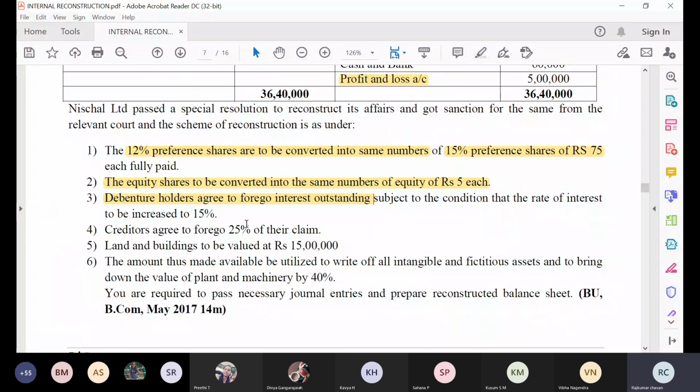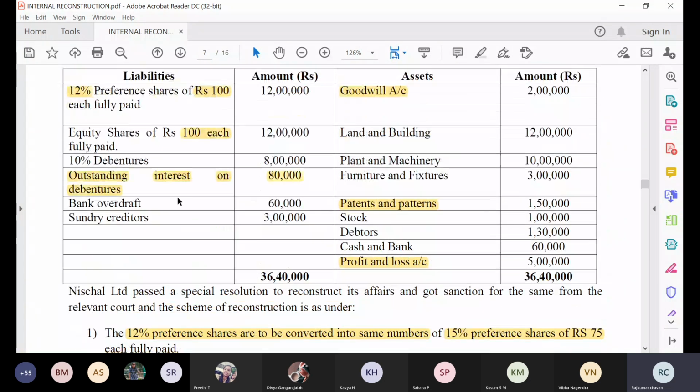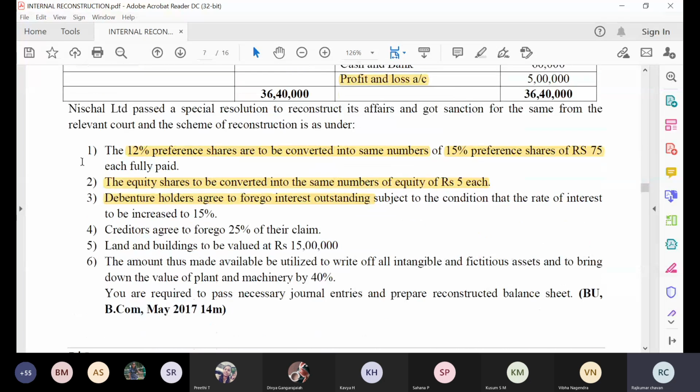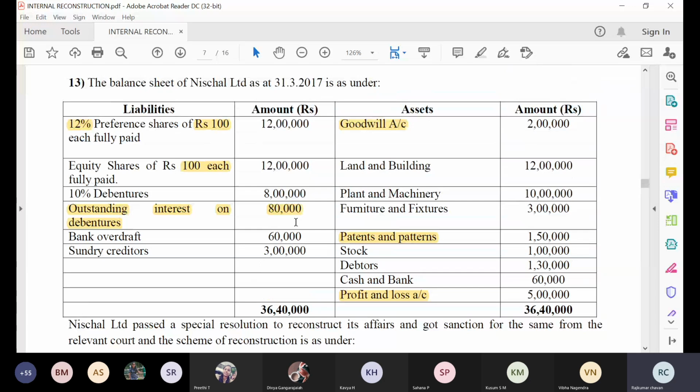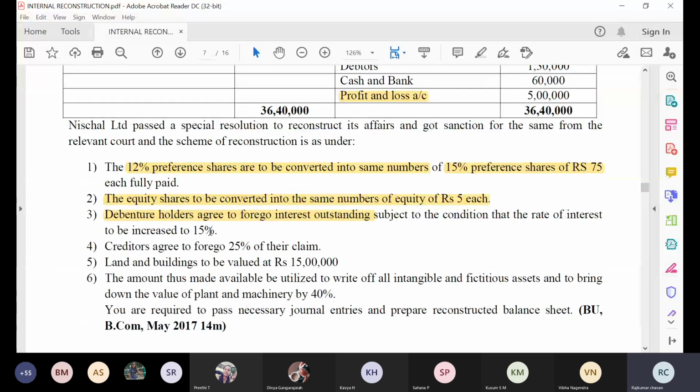Now debenture holders are there in the company. For them we have to pay something called outstanding interest on debenture. It is very clear, they given here. This outstanding interest on debenture is what we have to pay to the 10% debenture holders. They are telling that we will forego the outstanding interest on debenture. Forgo means it is completely waived. They are telling the company, don't pay our interest which is outstanding. So we don't want our interest, we'll forego the interest which is outstanding.